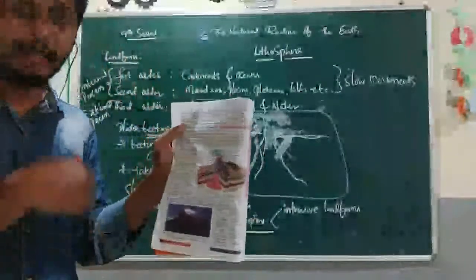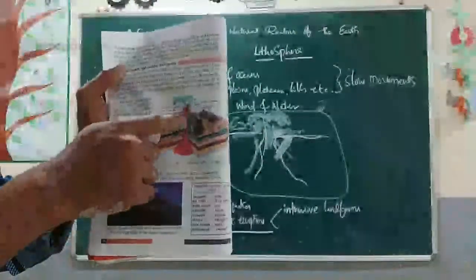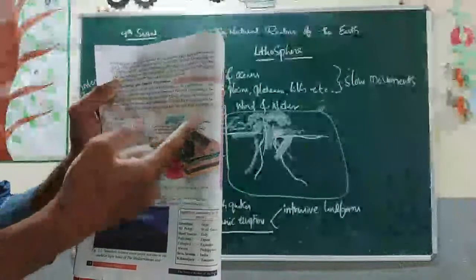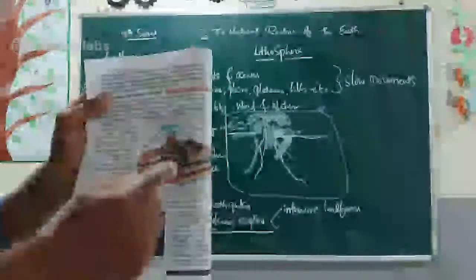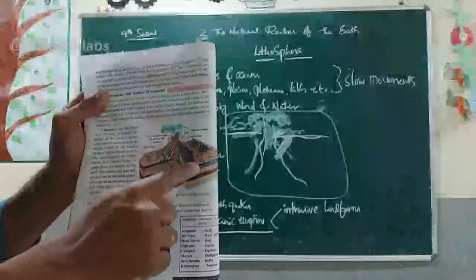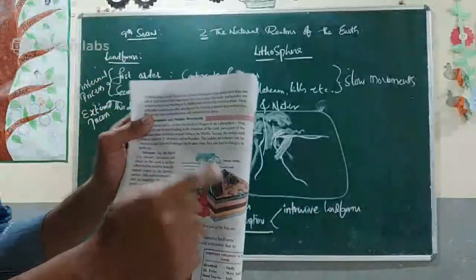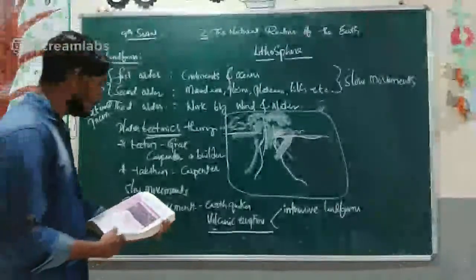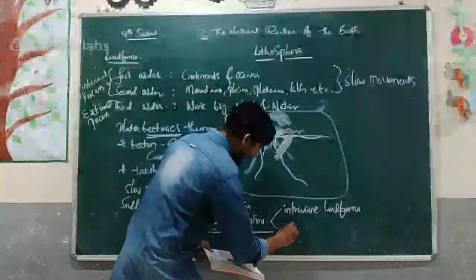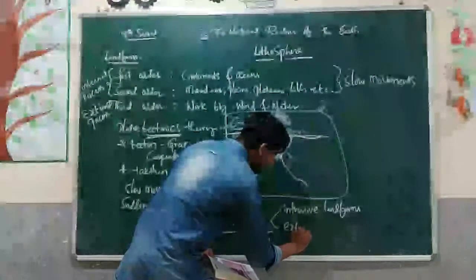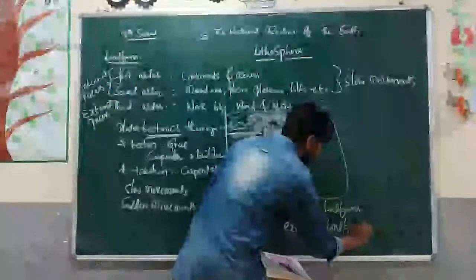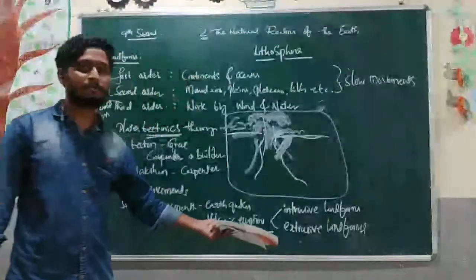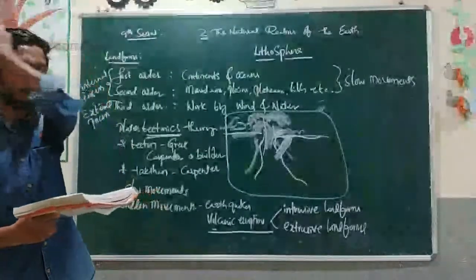And the second time the lava erupts, it is going to erupt with heavy force. When the lava erupts outside and forms, becoming rocks, then that kind of landform is known as extrusive landforms. Intrusive landforms and extrusive landforms.